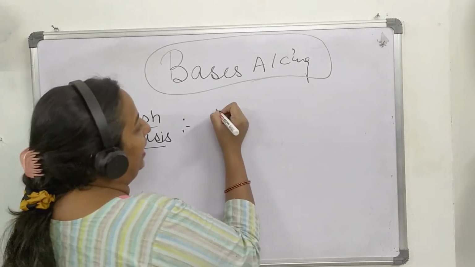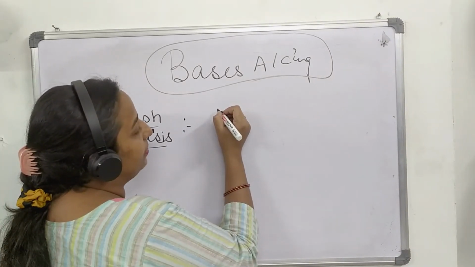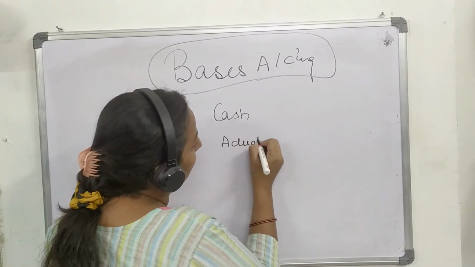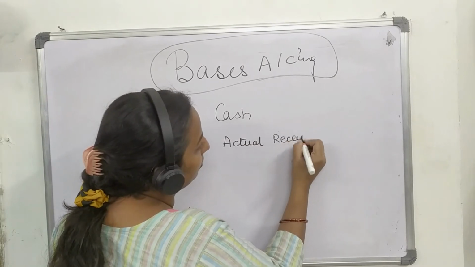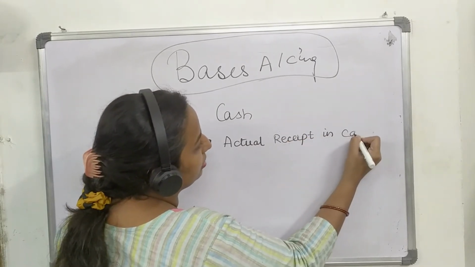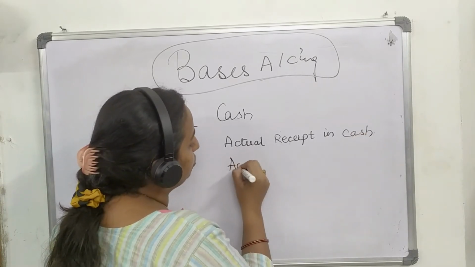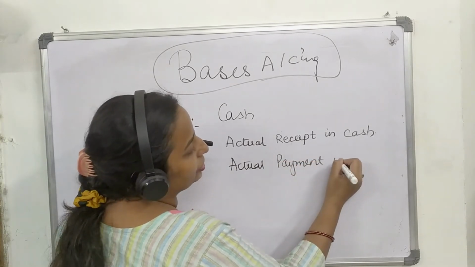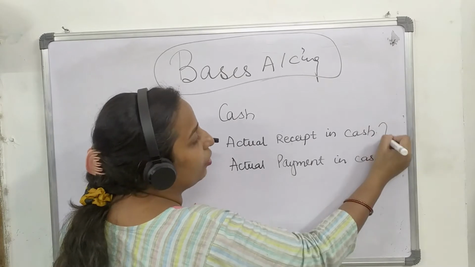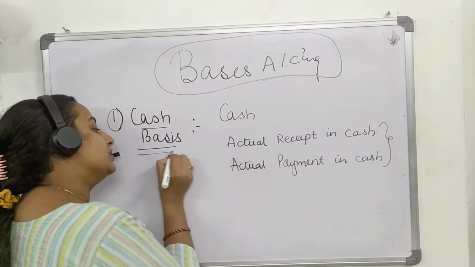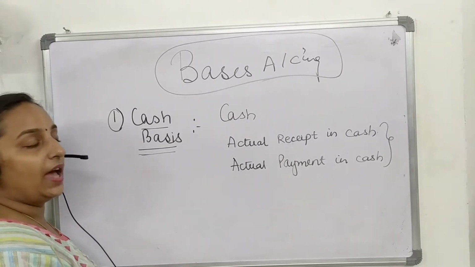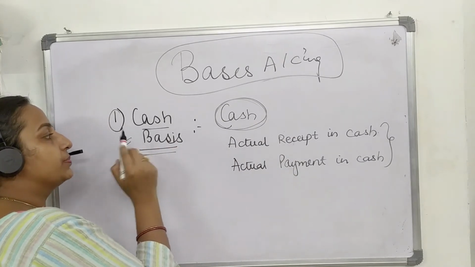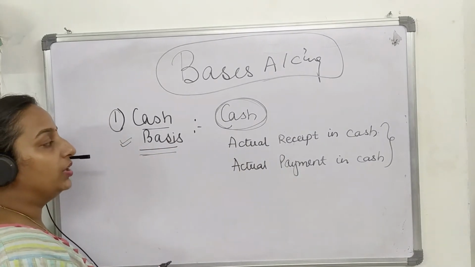Here, everything that has the base of cash, means actual receipt in cash, actual payment in cash will only be recorded under this basis. Means any transaction that has the involvement of cash will only be recorded as per cash basis of accounting system.